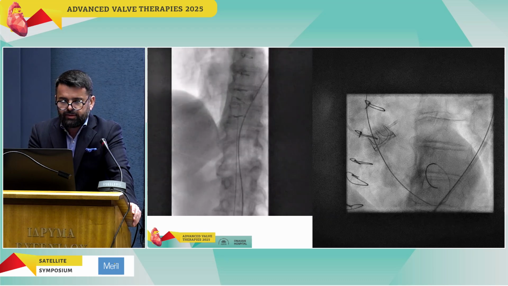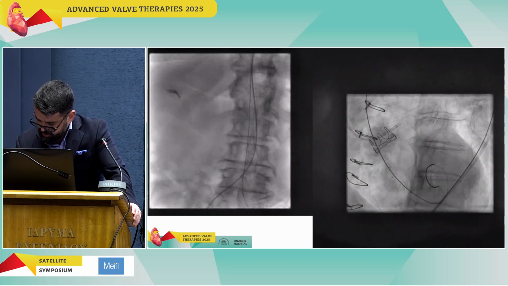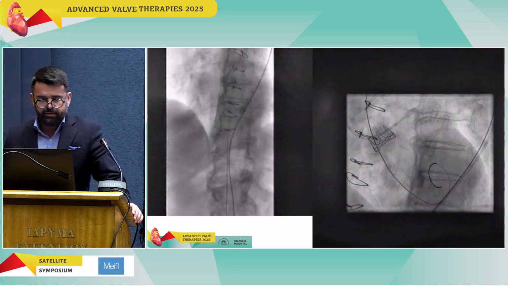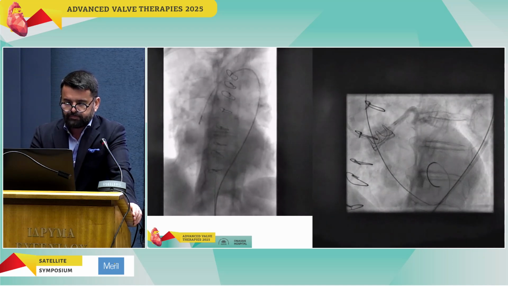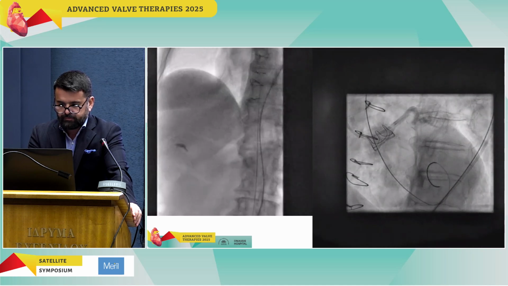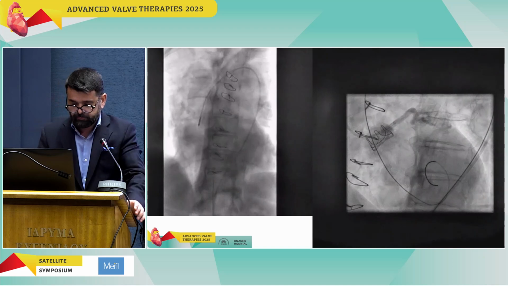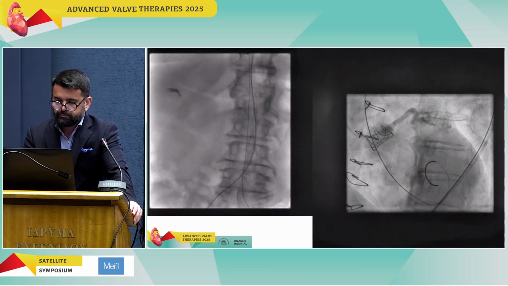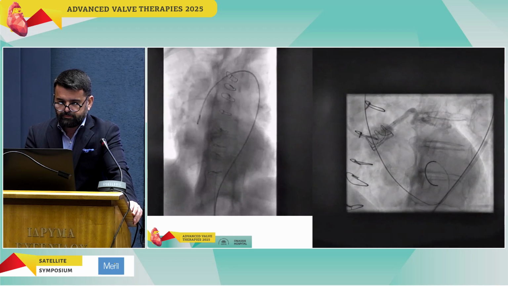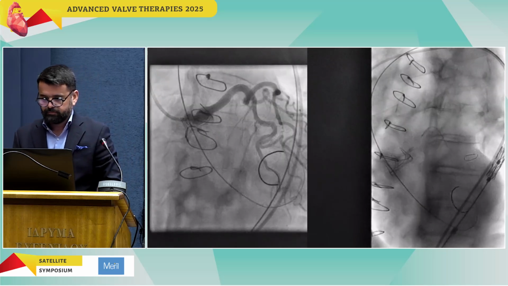We have the stiff wire, which is a Lunderquist, I remember. Yeah, it's a Lunderquist, yes. In most of the valve cases, we use a Lunderquist wire. So I don't know, Vlasis, what's your practice? Even with the balloon expandable valve, one could use, I suppose, the Inovi, but you have, I think, more accurate control, even in this situation, with the Lunderquist.